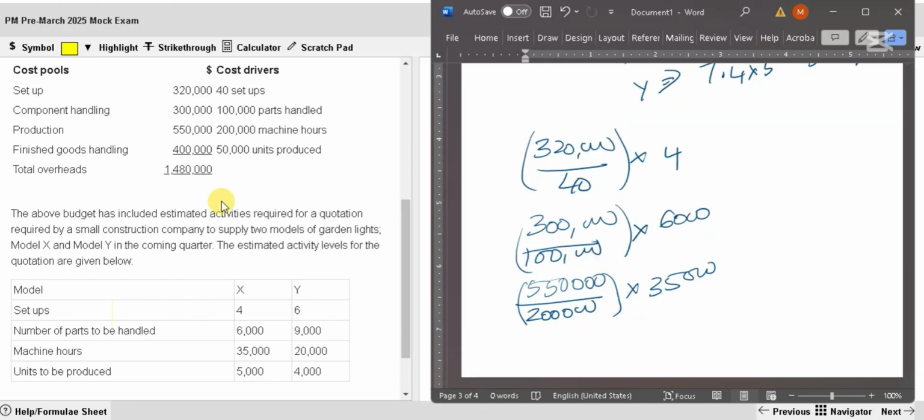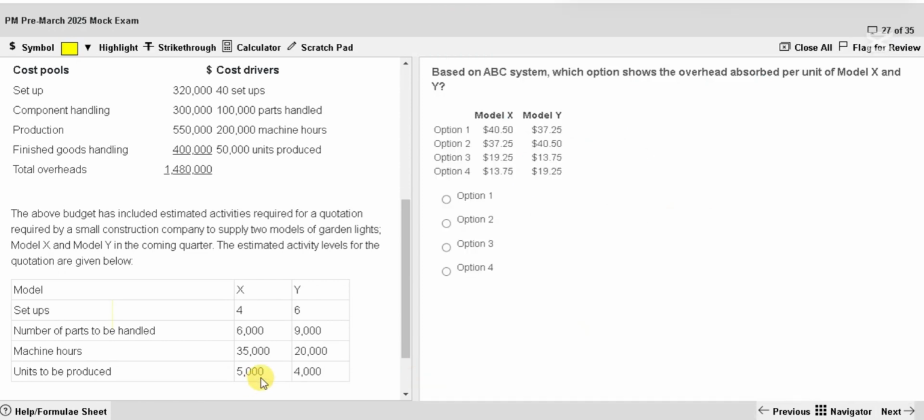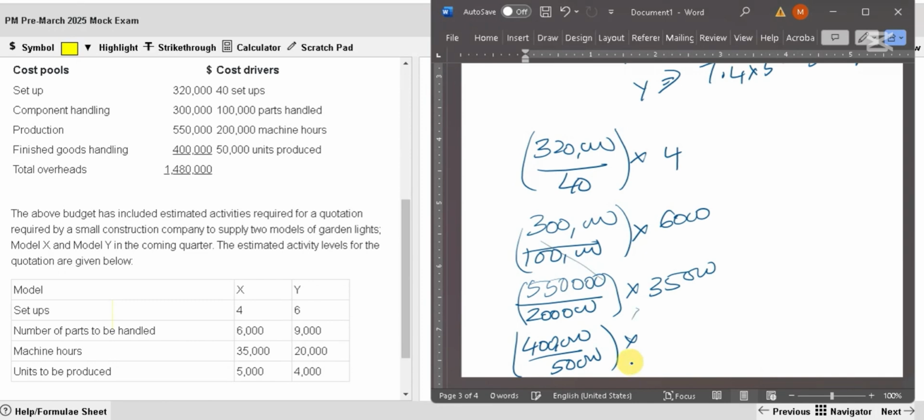Last one, 400,000 divided by 50,000 gives the rate, multiplied by 5,000, isn't it? Get the answer. This I can solve without the calculator. 4 into 10 is going to be 32,000. This also I can try. 3 into 6,000, 18,000.